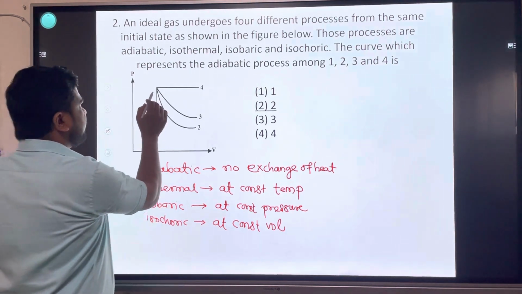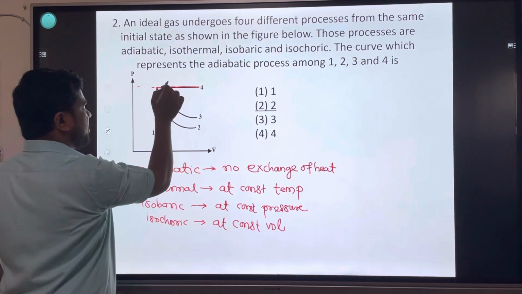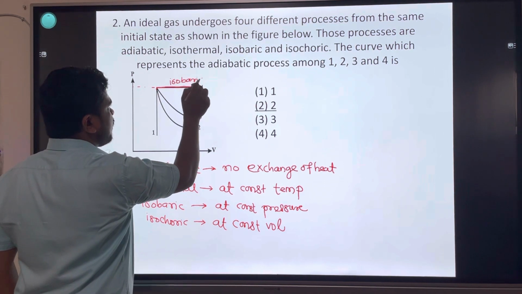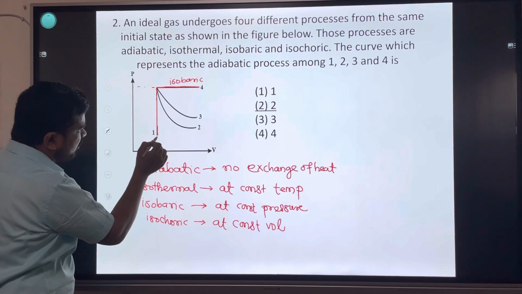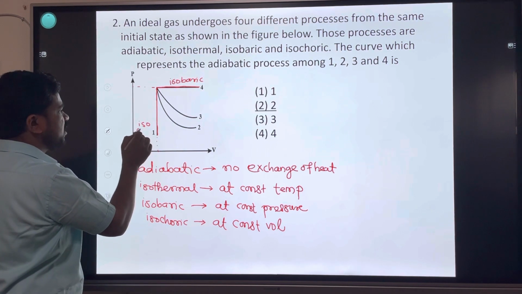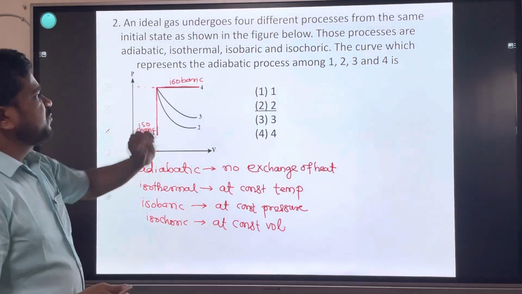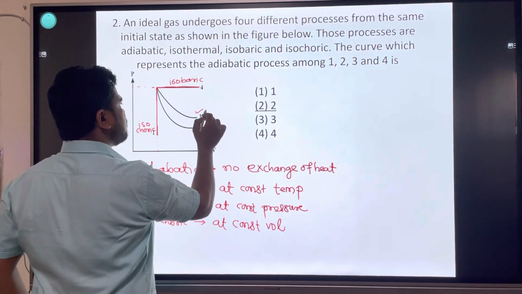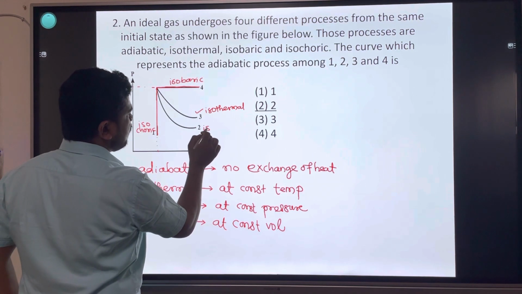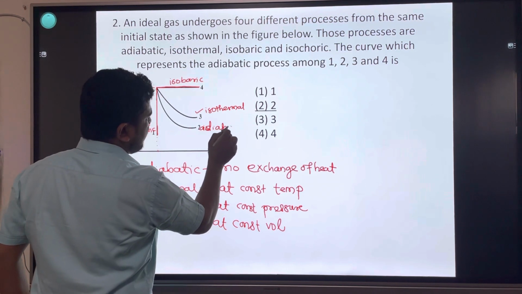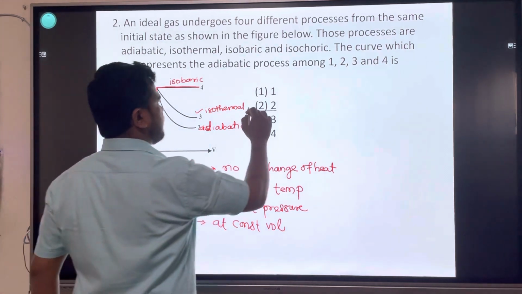See in the graph, the fourth process, a straight line. What is constant? Pressure is constant. It is an isobaric process. First one, a straight line parallel to the y-axis. What is constant? Volume is constant. Isochoric process. We have to find the adiabatic process and isothermal process. The third one is isothermal process and the second one is adiabatic process. Our option is the second number.